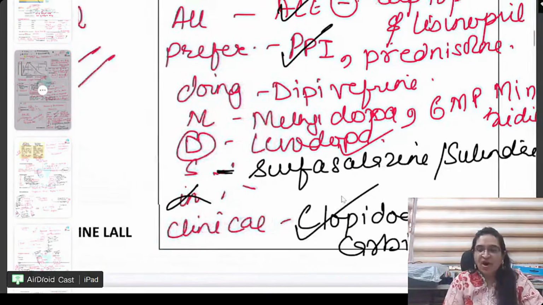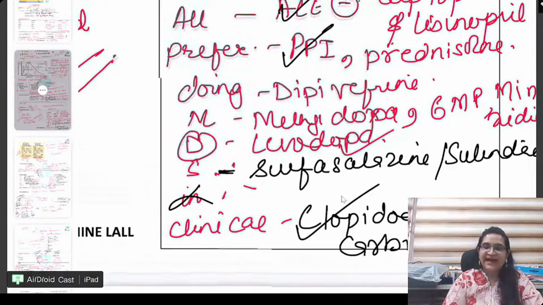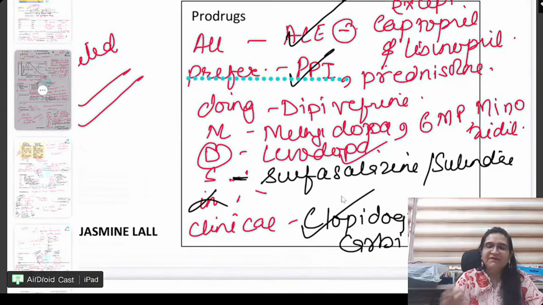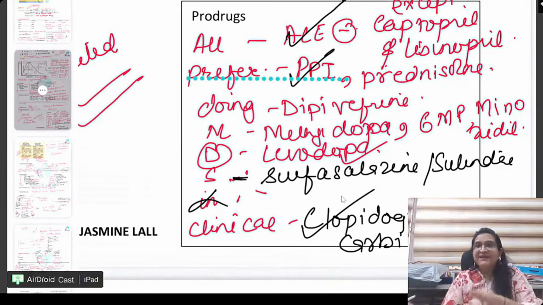Prodrugs, A: all ACE inhibitors. This has to be on your tips, everyone. All ACE inhibitors except captopril, lisinopril. P for prednisolone, and your PPIs, very important, proton pump inhibitors. D for dipivefrin. See, beta, dipivefrin, sometimes it may come into the question. So please learn everything that I'm teaching you. That is important. Okay, whatever is not important, I will tell you, don't do it.